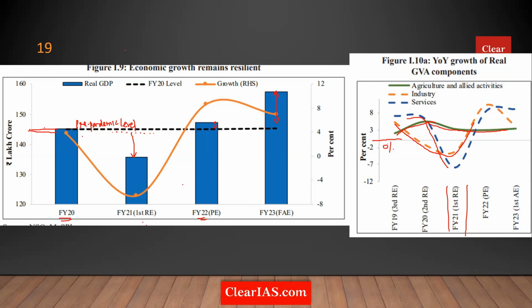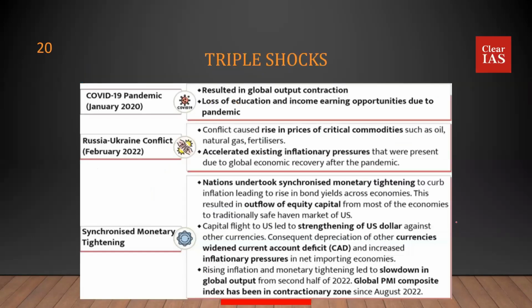But most importantly, the agriculture sector throughout this period has stayed above 0%, which means it is the only sector in the Indian economy which has shown positive growth despite the COVID-19 crisis. That is a very important fact that you should keep in mind. This would be a very interesting thing that UPSC could test you upon.